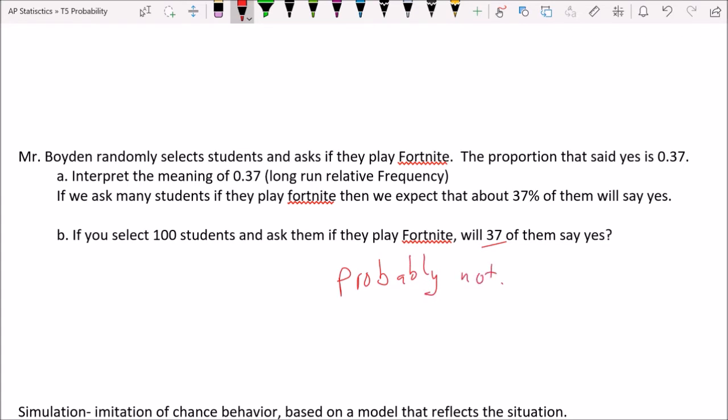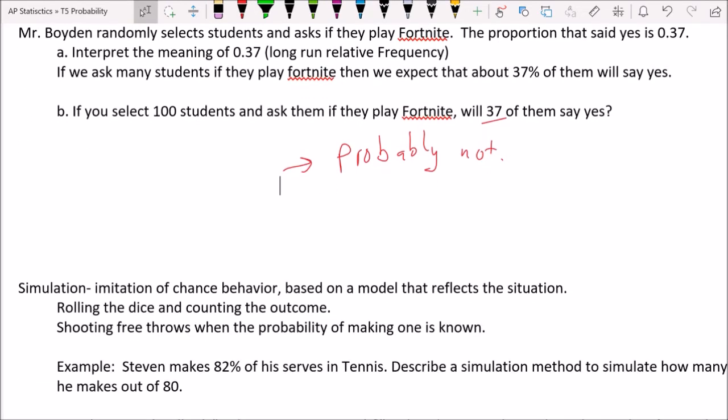It is important to understand that that's sort of like that non-deterministic language. Like we would think that about 37 of them would say yes, but perhaps it would be a different number, okay? So let's talk a little bit about simulation.